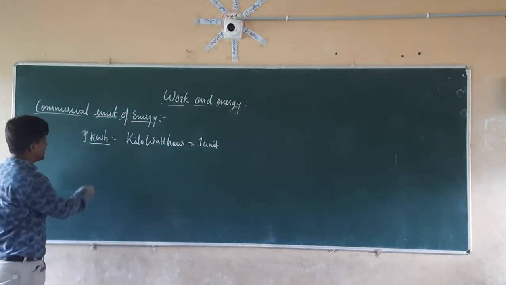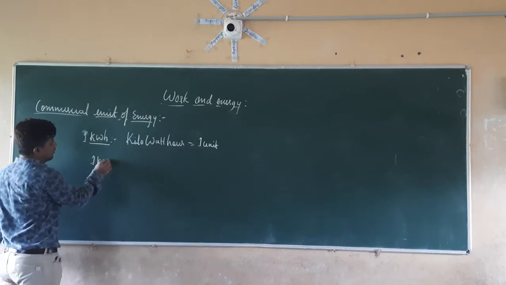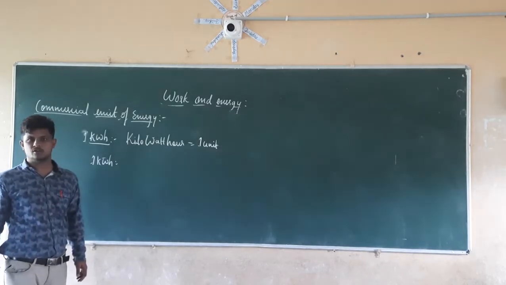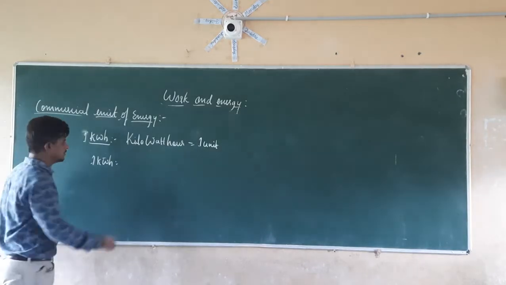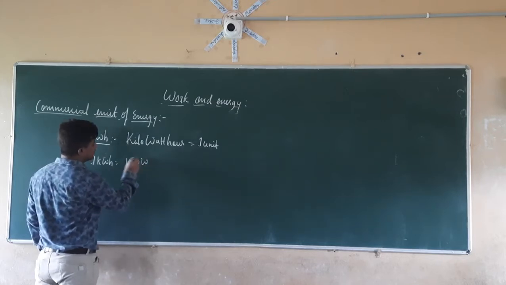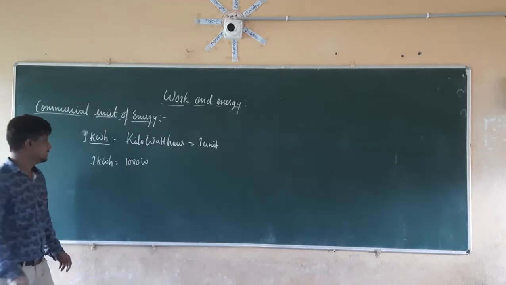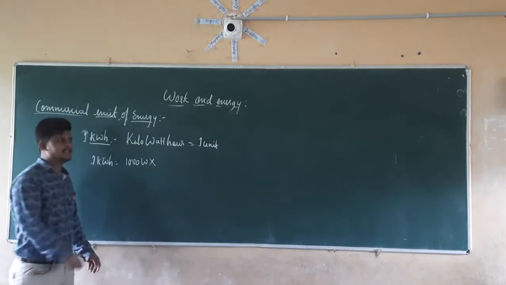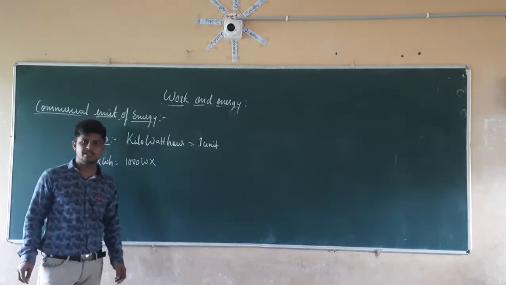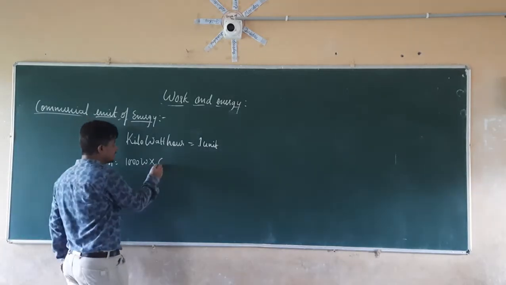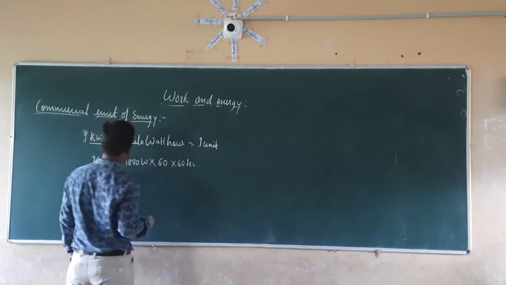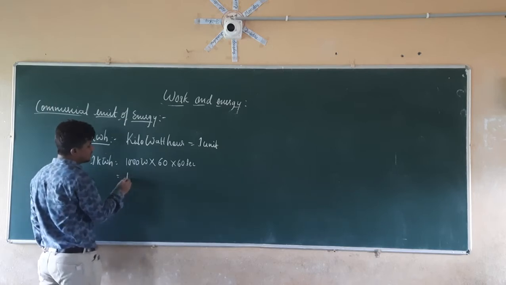So let us consider this again. 1 kilowatt hour. 1 kilo is equal to how much? We know that kilo is equal to 10 raised to 3, that is nothing but 1000. So we put the value of kilo here, 1000 watts. Kilowatt becomes 1000 watt, into 1 hour. How many seconds are there? In 1 hour there will be 60 minutes, in 1 minute there will be 60 seconds. So that will be 60 into 60 seconds.